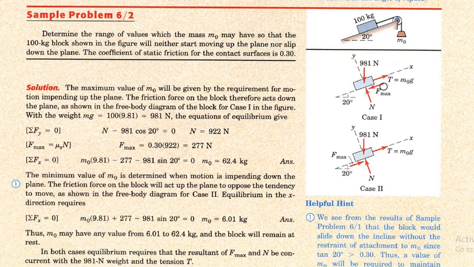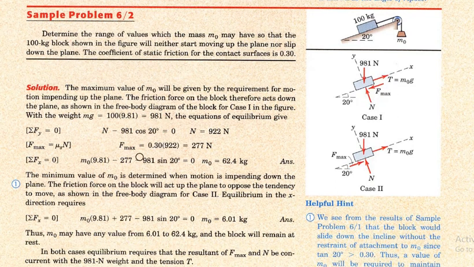So the first condition: the weight of the block, which is 100 kg mass, so weight will be equal to 981 Newton. W will be equal to mg. F maximum is the frictional force, the inclined angle is 20 degrees, T is equal to m naught g, the tension in the string or rope, and N is the normal reaction.